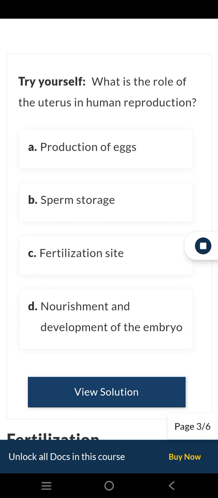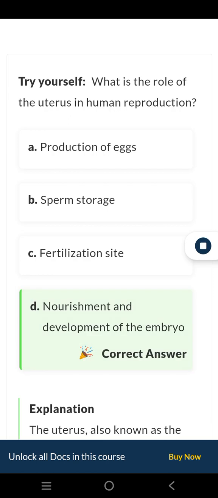Try yourself. What is the role of the uterus in human reproduction? A. Production of eggs. B. Sperm storage. C. Fertilization site. D. Nourishment and development of the embryo.